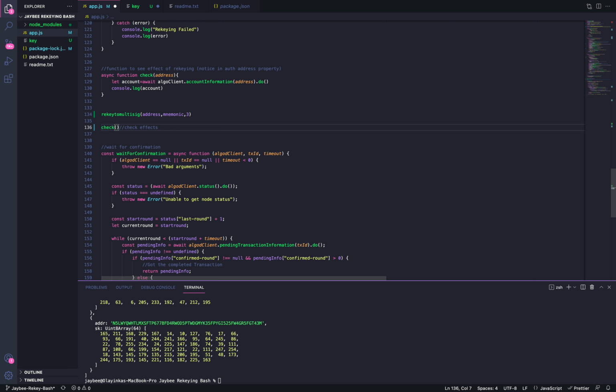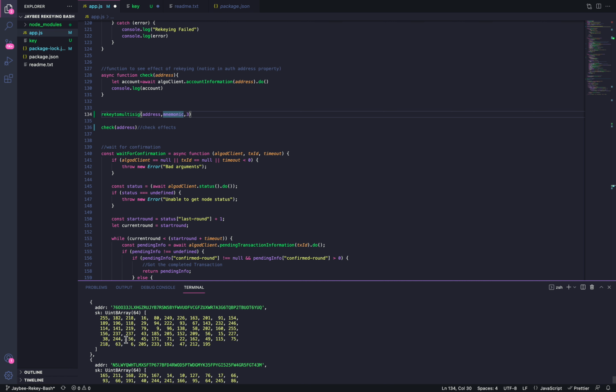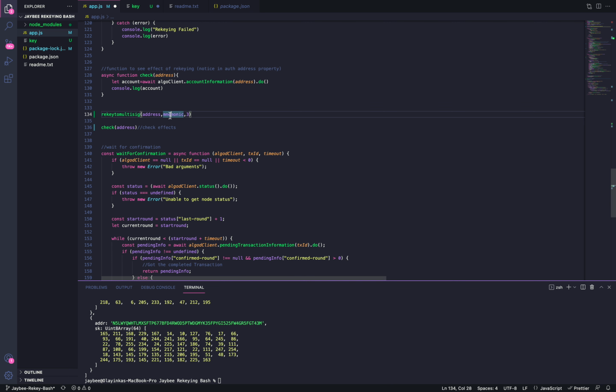and then we input the address we're trying to check. Don't forget to block this out, as this won't run again, as this mnemonic is no more valid for it. If you would like to send a transaction, you will need one of these keys here to validate the transaction. So let me comment this out.